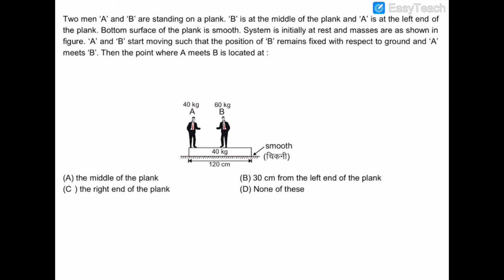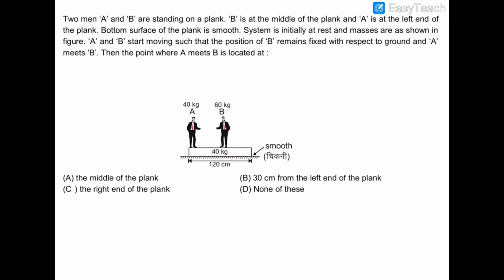In this question, there are two men, A and B, of the masses as shown, standing on a rough block of mass 40 kg. The lower surface of this block, which is touching the ground, is frictionless, and the length of this block is 120 centimeters. Now, A and B start to move in such a way that they will meet eventually, and this block will also move due to the movement of A and B.